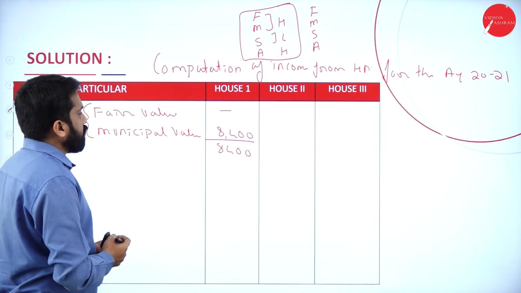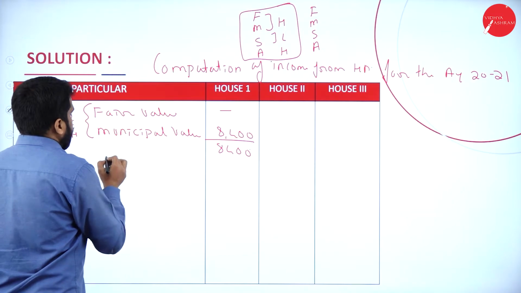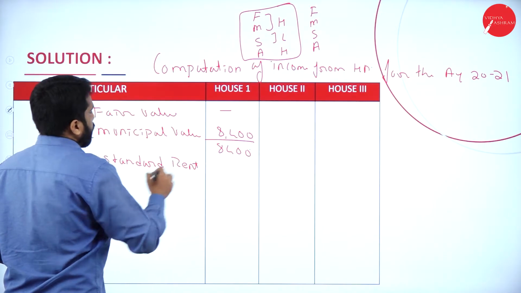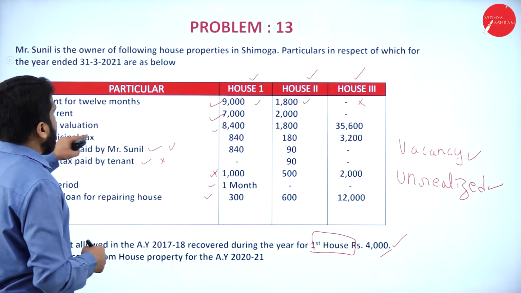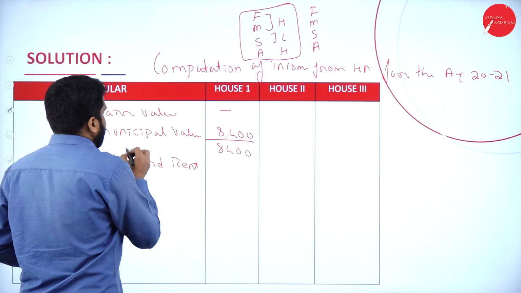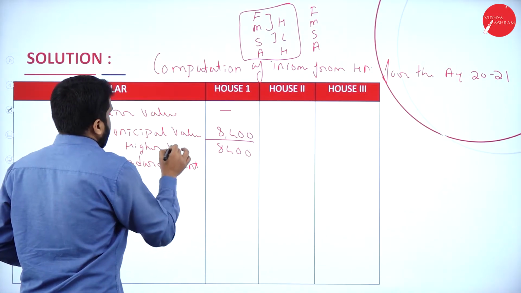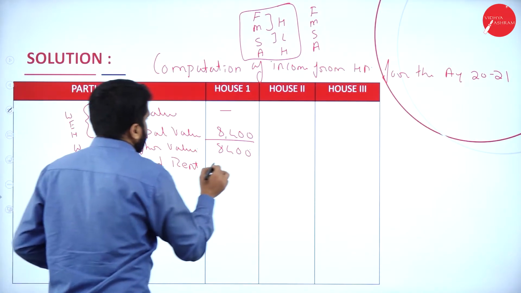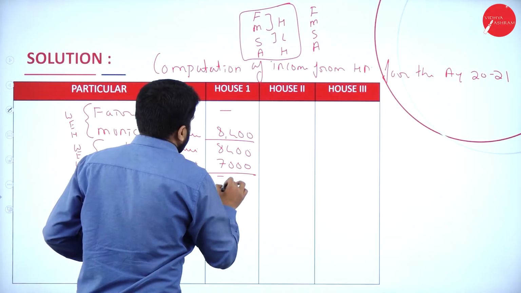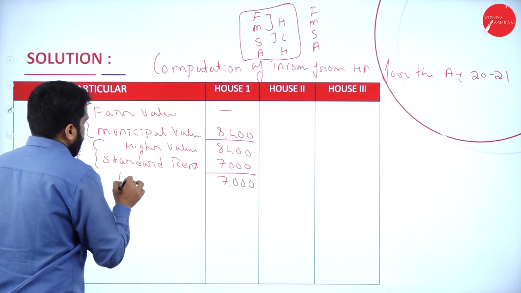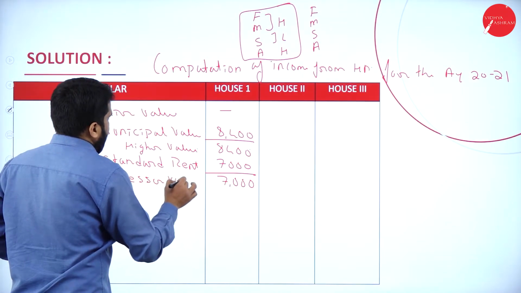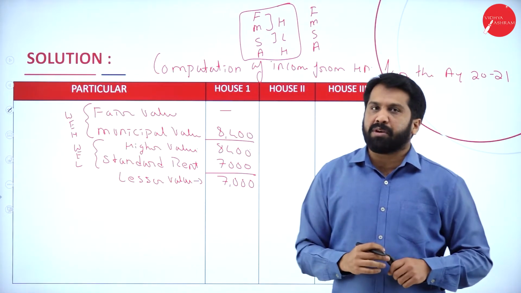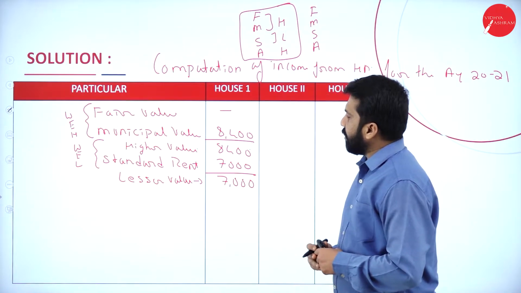Now, what is the next one? Next one will be your standard rent. How much is it? Your standard rent is 7,000. Out of these two, whichever is less, so it is 7,000. Your answer is 7,000, the lesser value. Hope you understood. Your standard rent is less. That's why we have considered 7,000 as your lesser value.